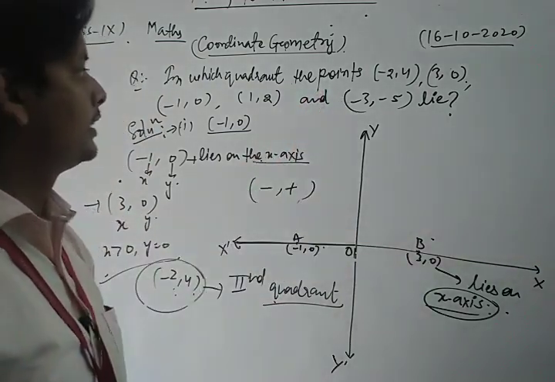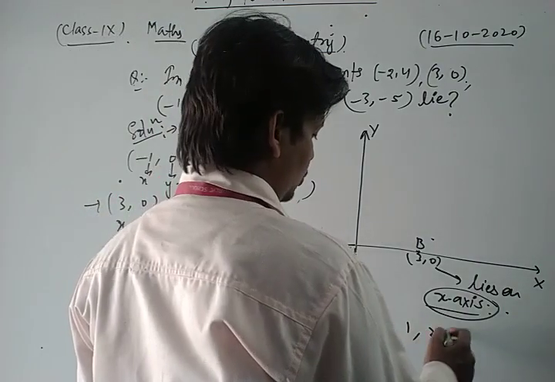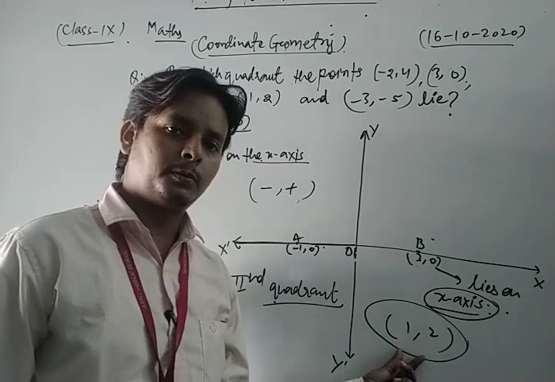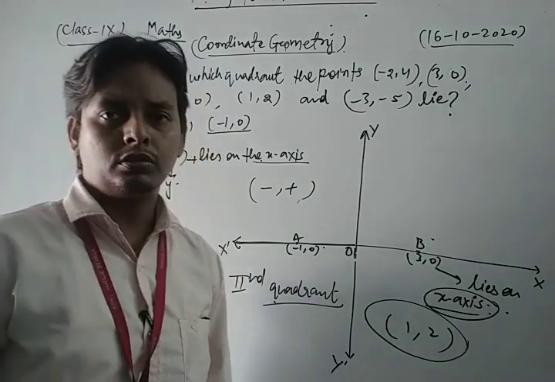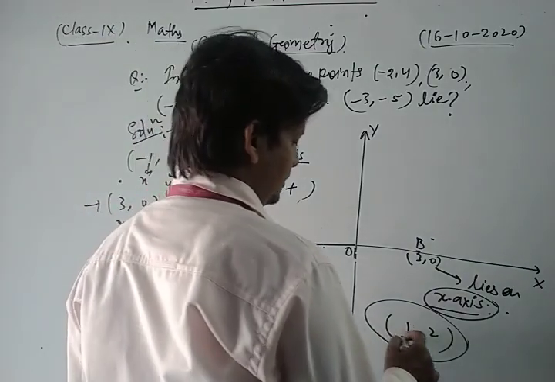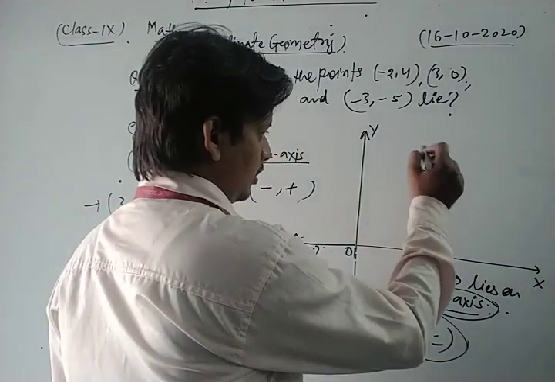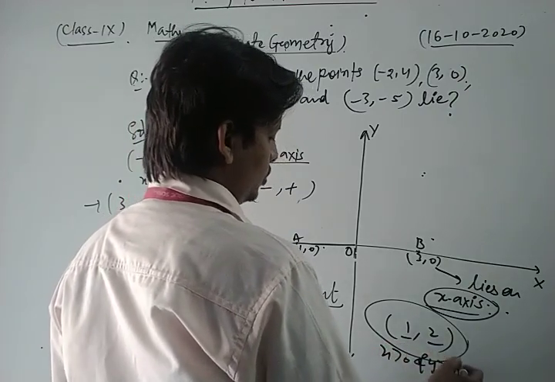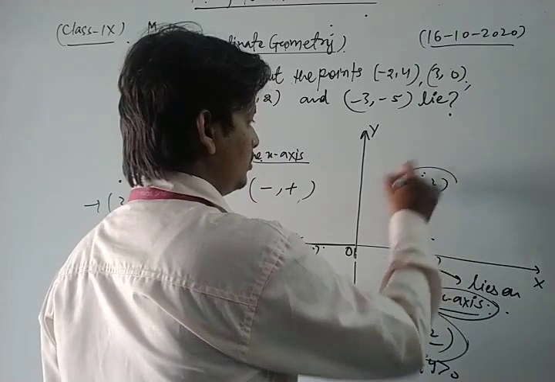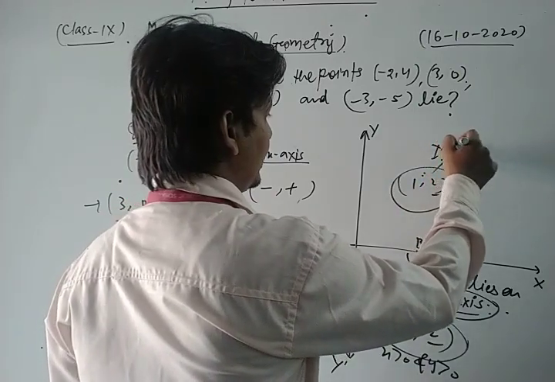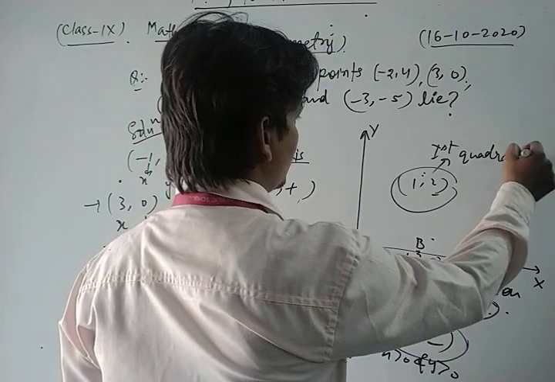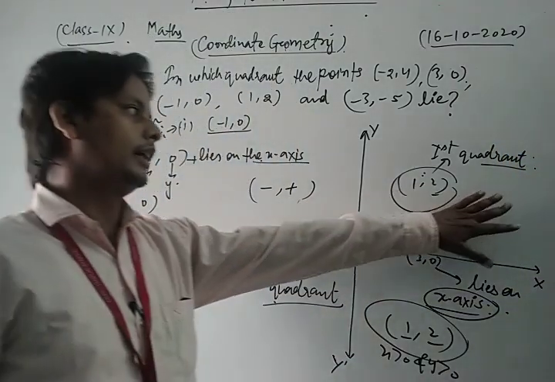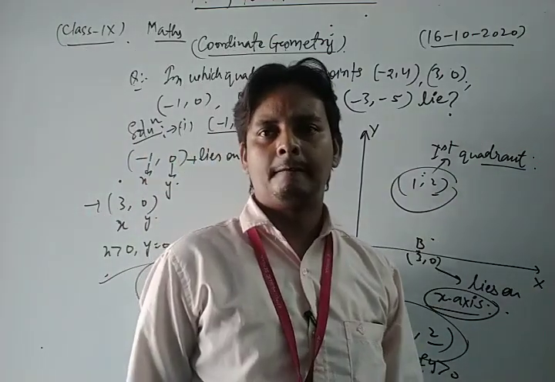Now, similarly, we take the point 1, 2. Dear friends, in the first quadrant, both the abscissa and ordinate are positive, and you know that very well. So 1, 2 lies in which quadrant? In the first quadrant. So the point 1, 2 lies in the first quadrant.